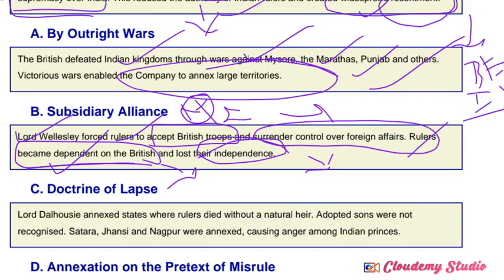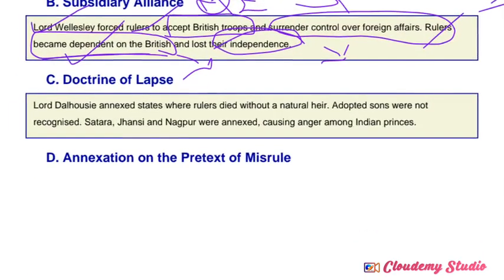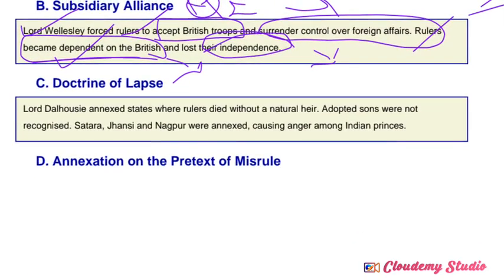So next one, doctrine of lapse. This is also a very important cause actually. Subsidiary alliances were introduced by Lord Wellesley, and similarly the doctrine of lapse was introduced by Lord Dalhousie. This is another important policy introduced by the British East India Company to capture the Indian territories. So what about the terms and conditions of the doctrine of lapse? See, he decided to annex the different states.